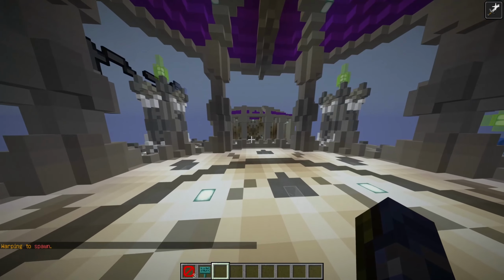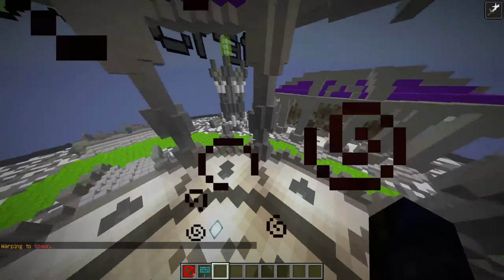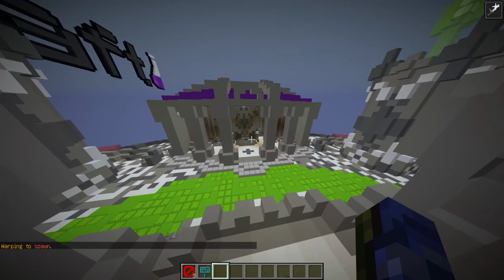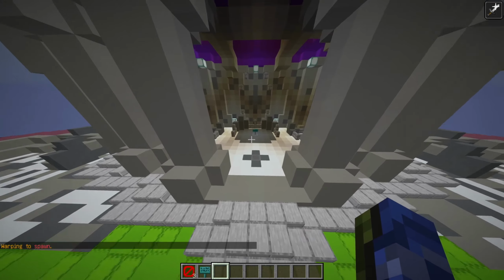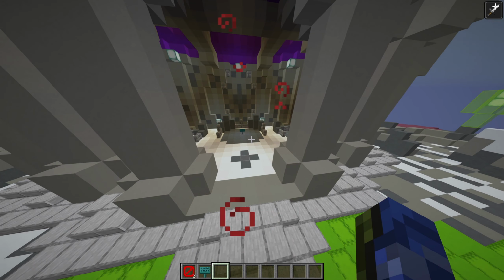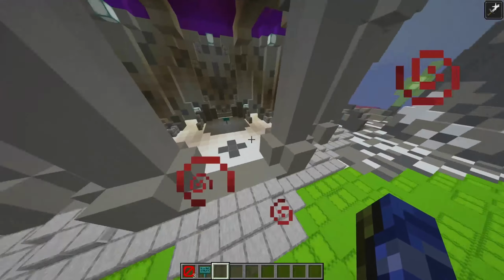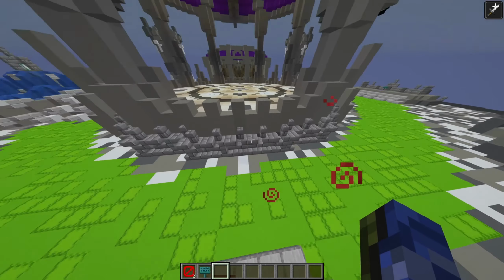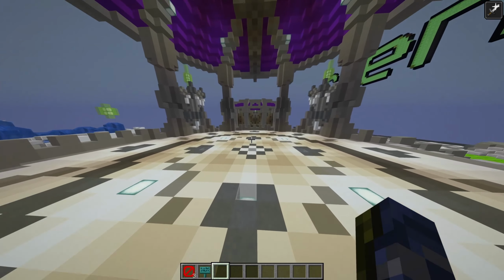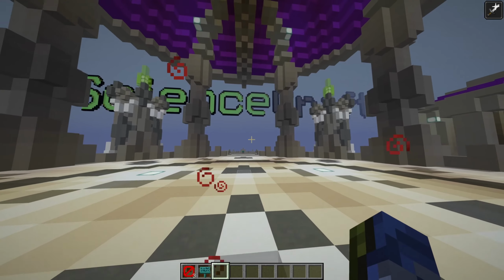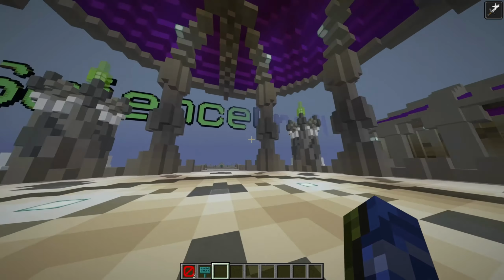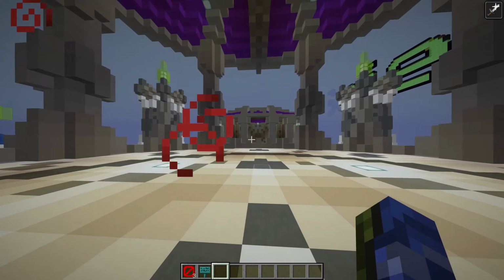Now, if we go back to spawn and go off to the right, we have our mini games area. Again, same thing, right click to teleport, and you'll end up with some parkour, some PvP, and so on. This is where all of our events will take place, so that should be really fun. And that's all there really is to the ScienceCraft server. We have your builds, example builds,